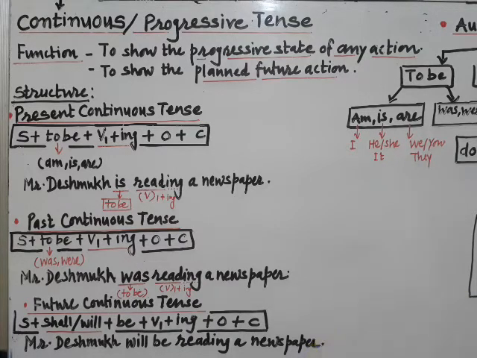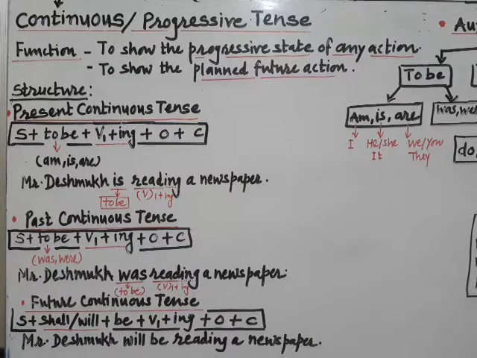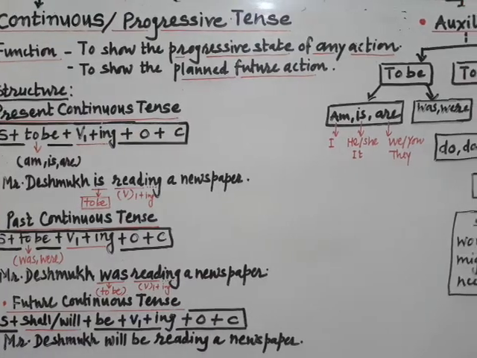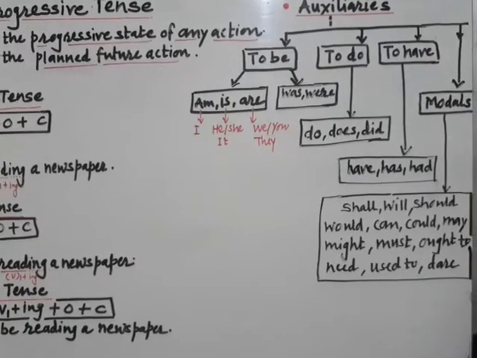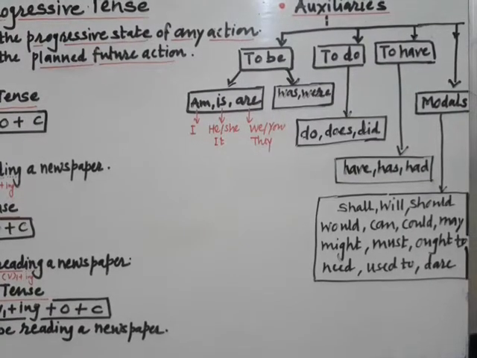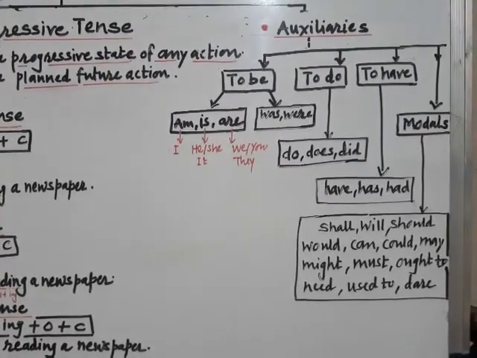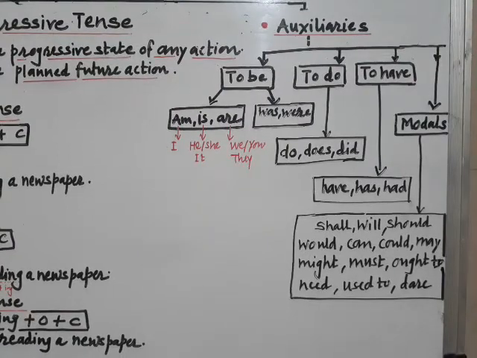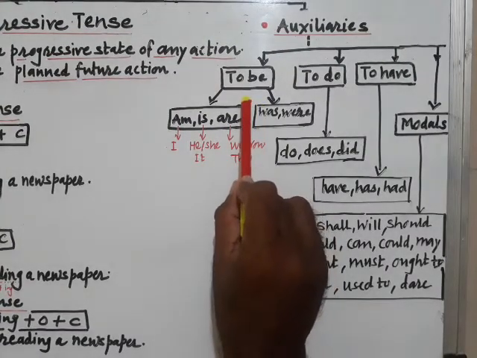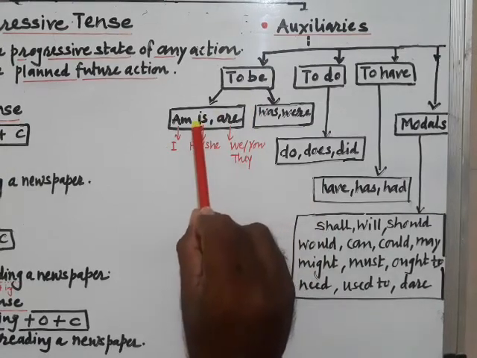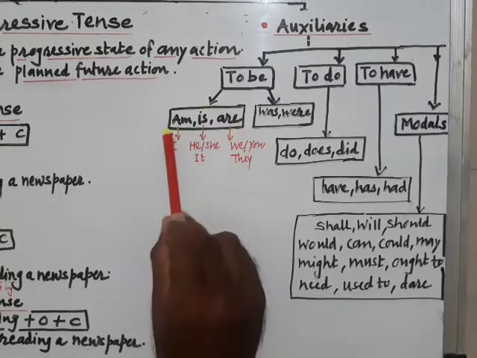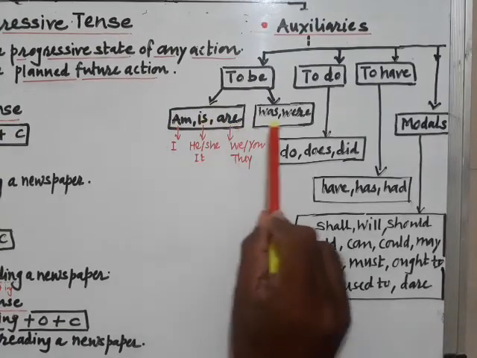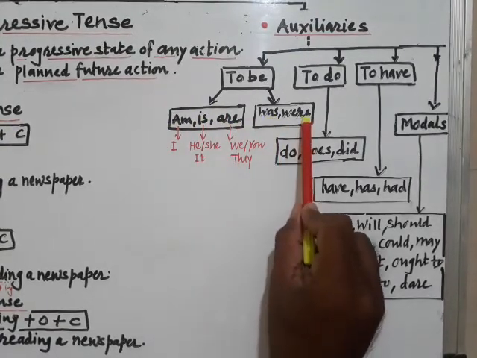So they are always associated with modal auxiliaries. Now you can see here there are auxiliaries, the various forms as it is written over here, but our focus is there on to be, which you have already seen: present forms am, is, are, and past was and were.